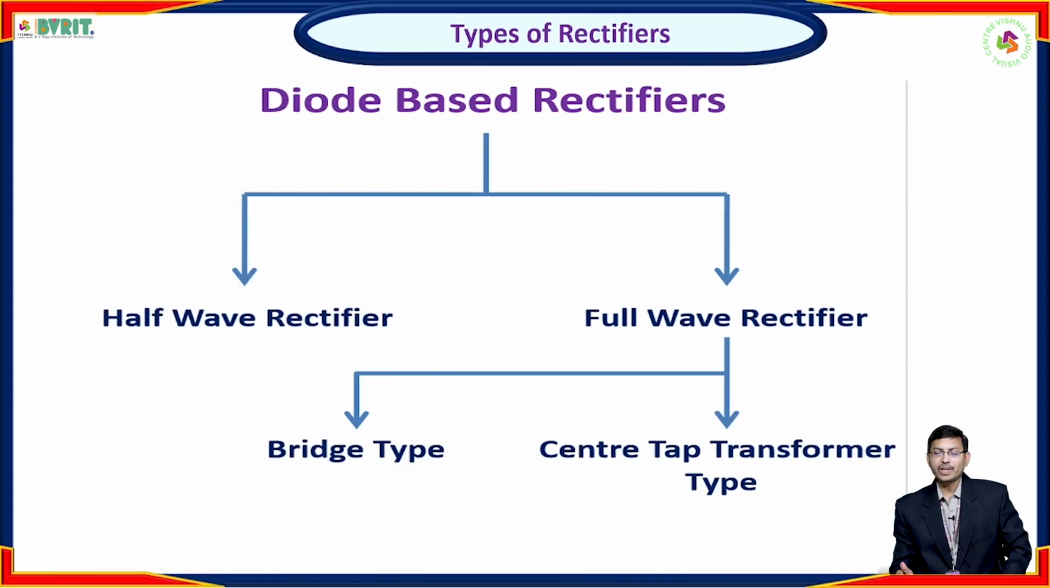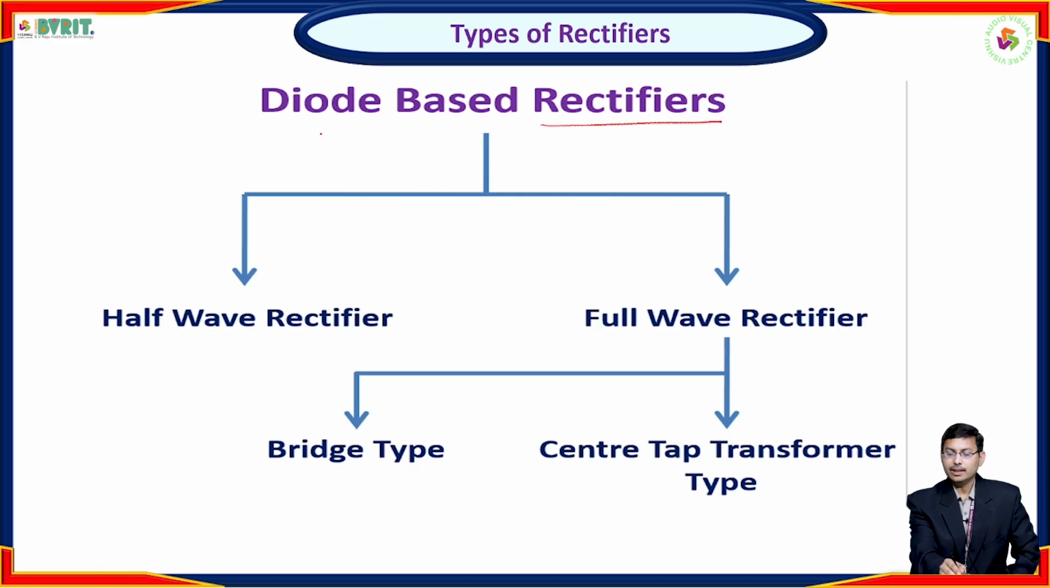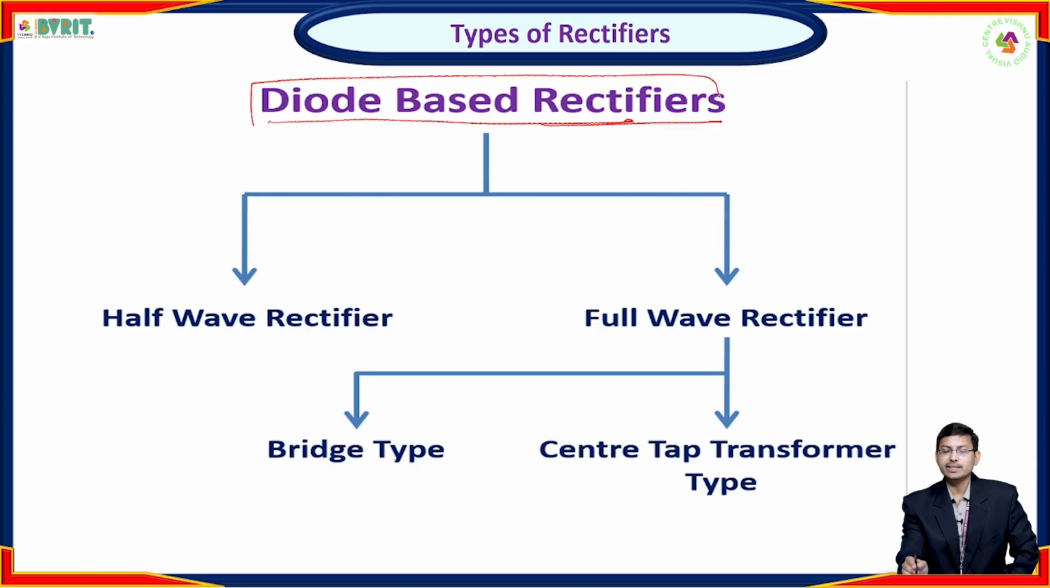Now coming to the types of rectifiers. Here we have different types of rectifiers. These are all diode based rectifiers, because we are using a diode for conversion from AC to pulsating DC. Under diode based rectifiers, rectifiers can be classified into two basic types: the half wave rectifier and the full wave rectifier.